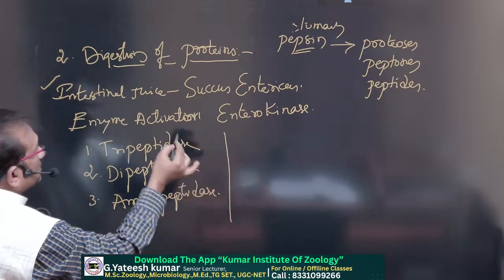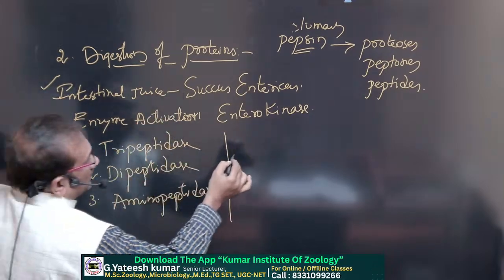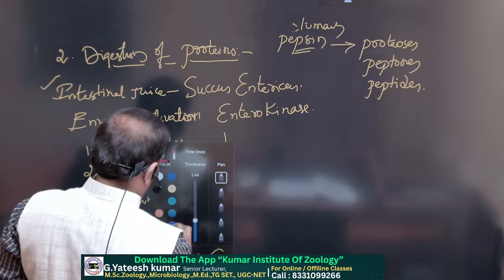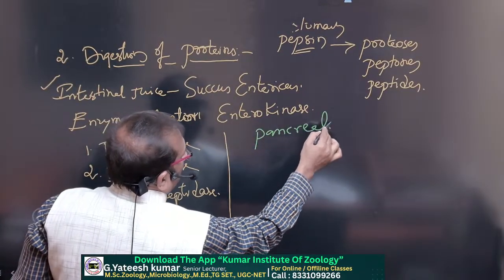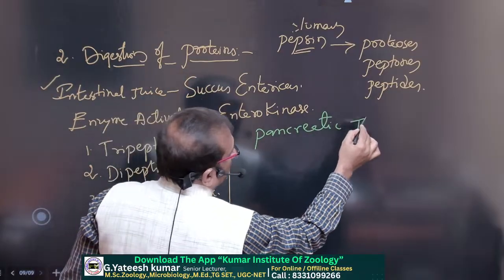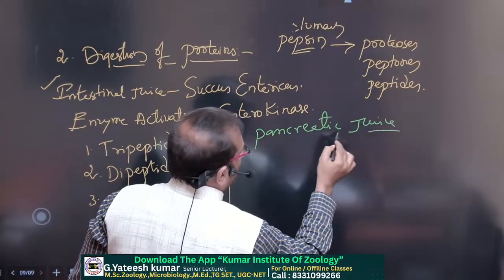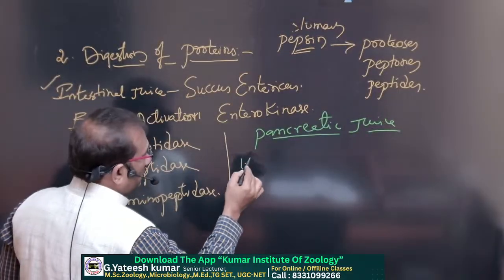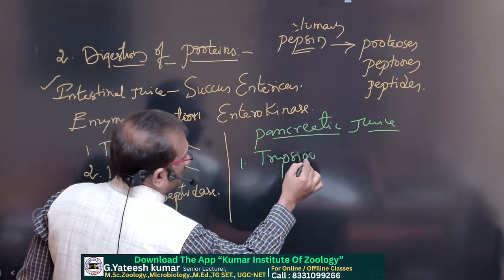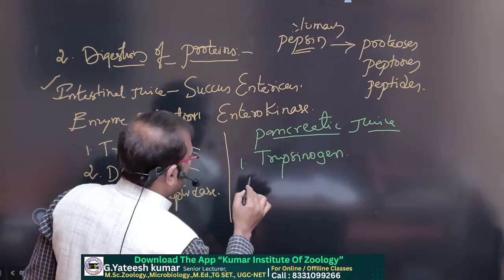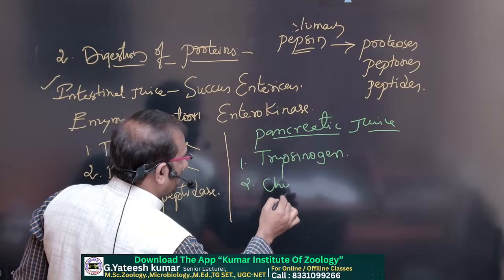These are in the small intestine, succus entericus. And whatever the pancreatic juice enzymes are: first, trypsinogen. Second, chymotrypsinogen.